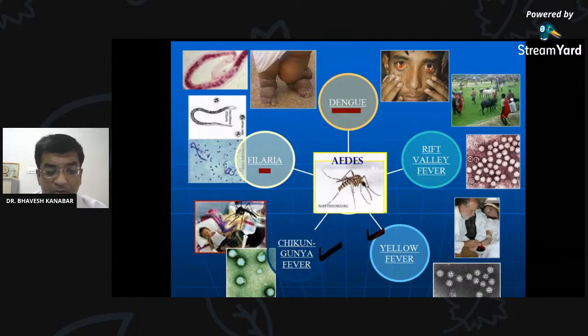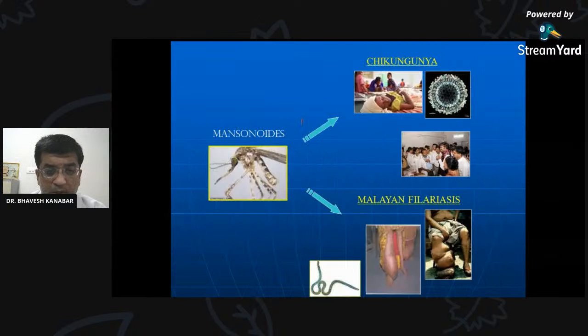So now we are moving further. We are talking about diseases spread by Aedes: dengue, yellow fever, Rift Valley fever, filaria, chikungunya fever. They are transmitted by Aedes. Then Mansonoides transmit chikungunya and Malayan filariasis.